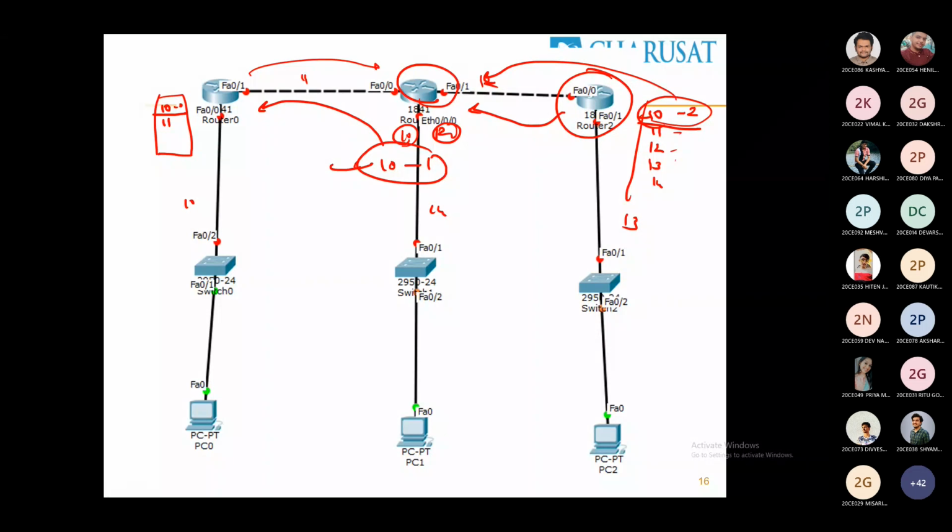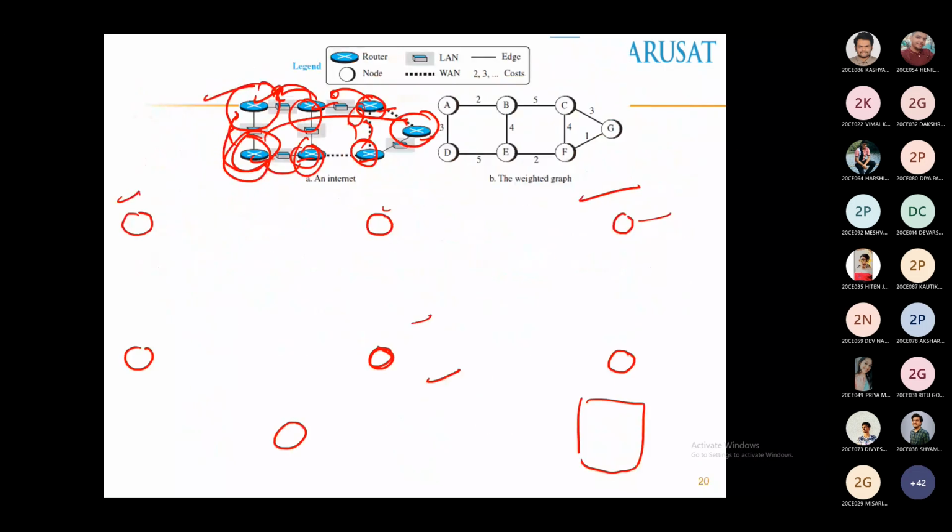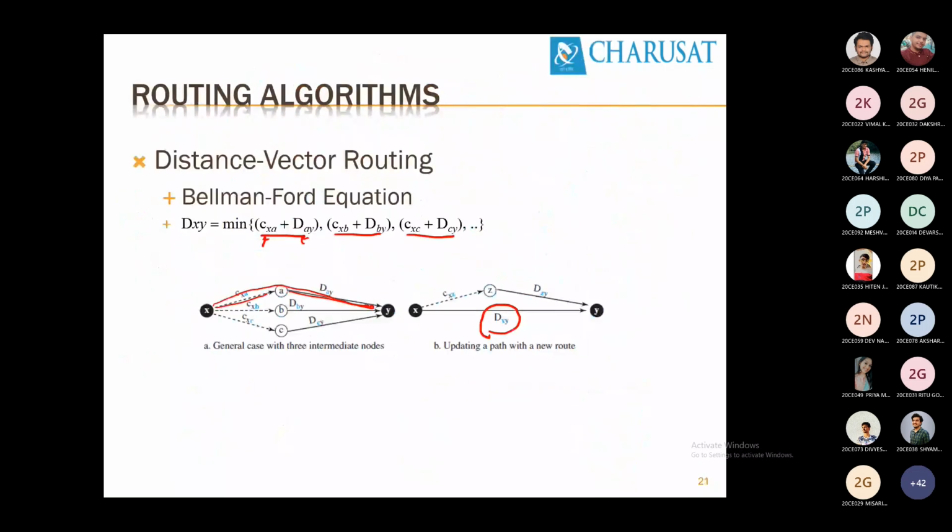And how are we calculating the shortest path? Cost. If the number of routers in the path is lesser than what is advertised by neighbors, I will not accept the neighbor's entry. I will keep my own entry in my routing table. I will not update. So that is the normal scenario followed by Bellman-Ford, and this is in terms of the equation. It compares every time, and it takes the minimum.